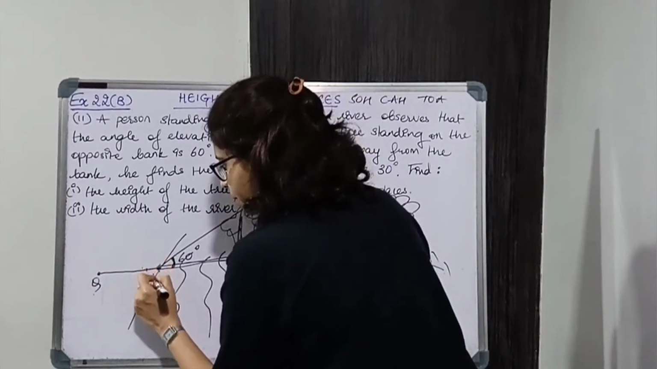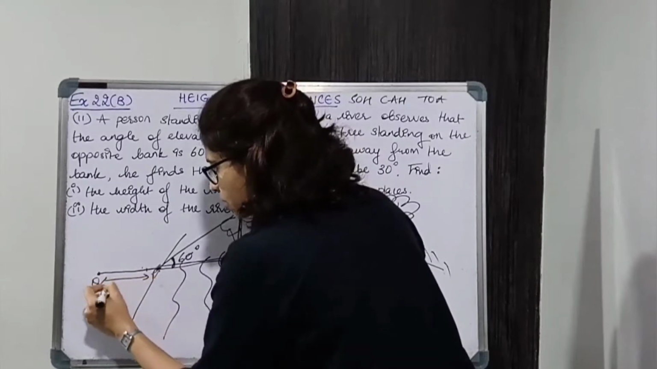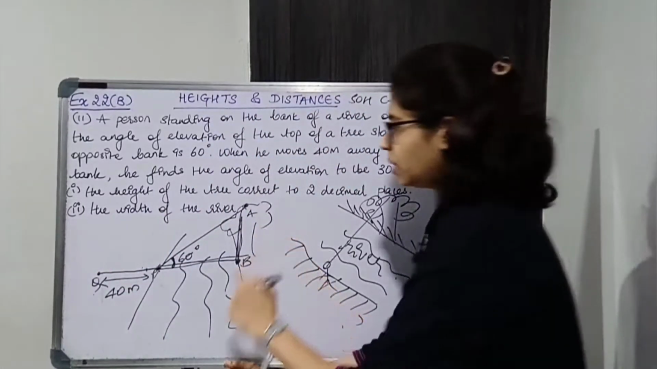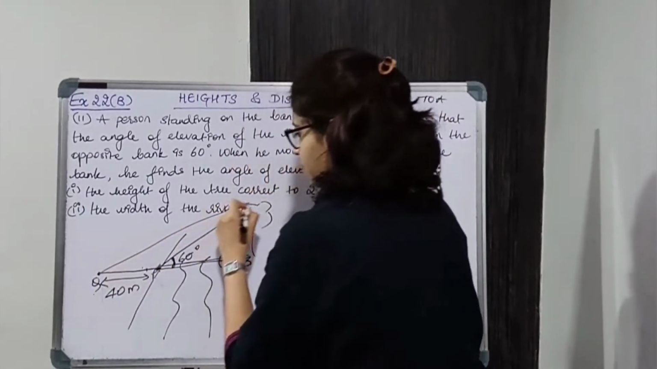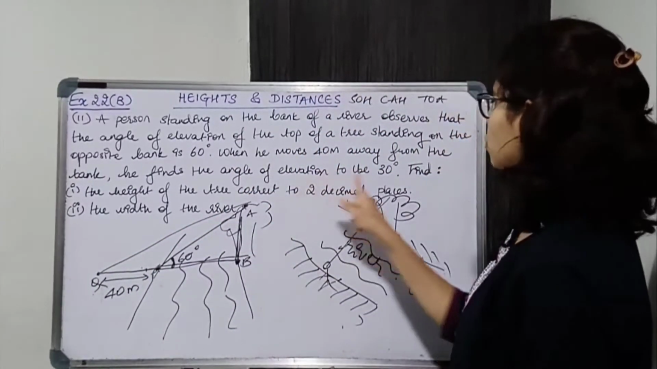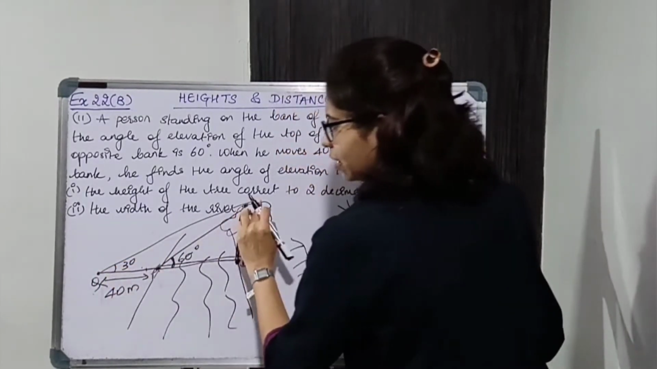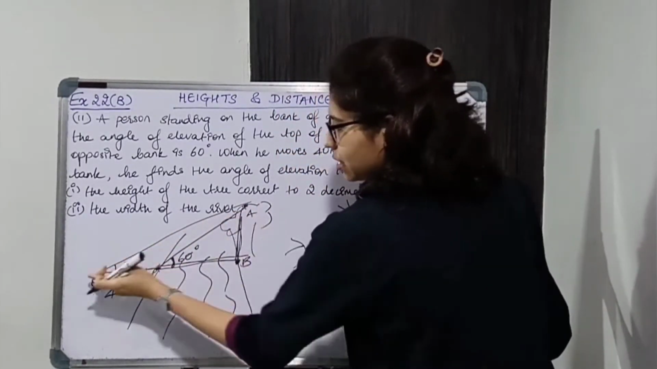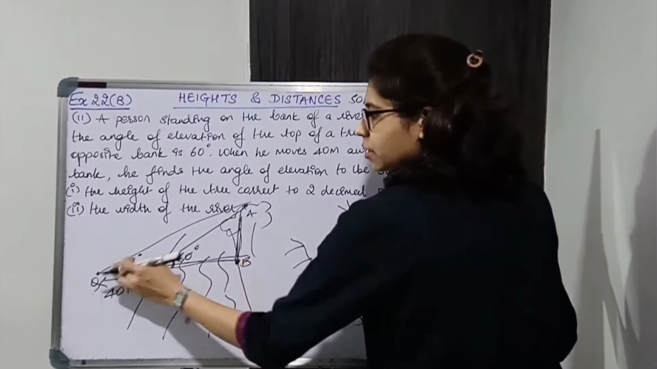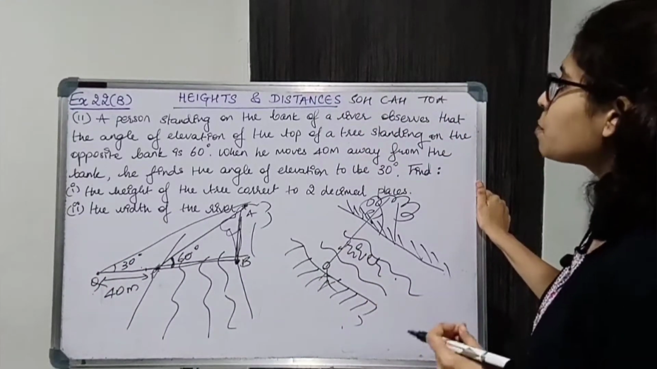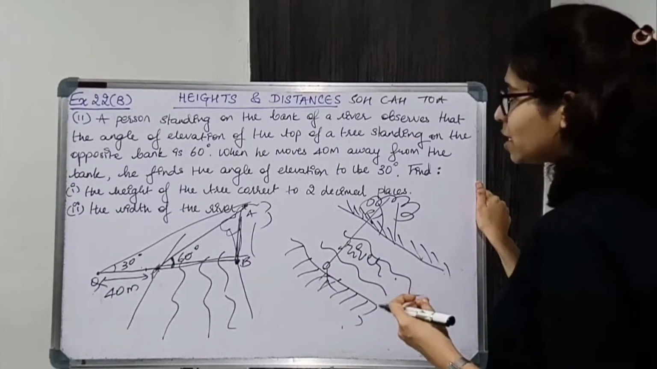Okay, this is 40 meters. Now he observes the top of the tree. Now the angle of elevation is 30 degrees. So this is the line of sight and this is the horizontal. It is 30 degrees. ठीक है, now find first part, the height of the tree, correct to 2 decimal places.